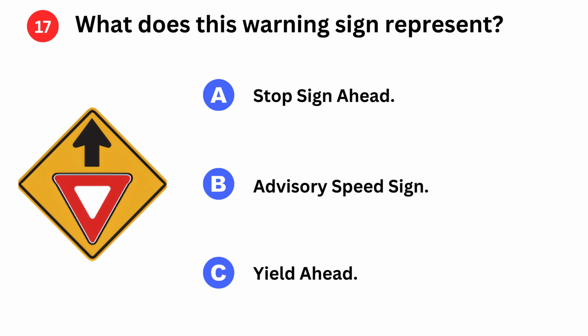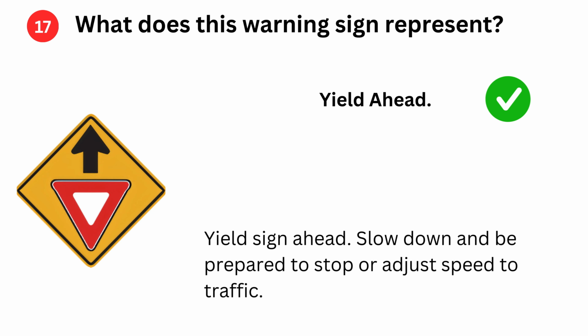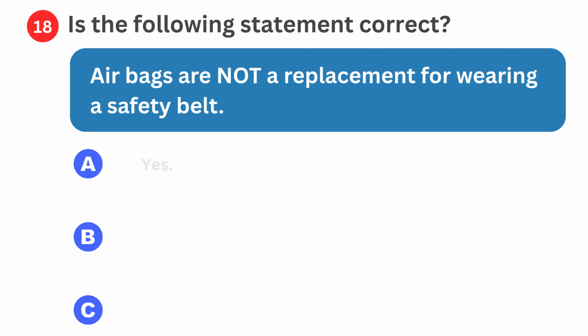What does this warning sign represent? A. Stop sign ahead. B. Advisory speed sign. C. Yield ahead. Yield ahead. Yield sign ahead. Slow down and be prepared to stop or adjust speed to traffic.